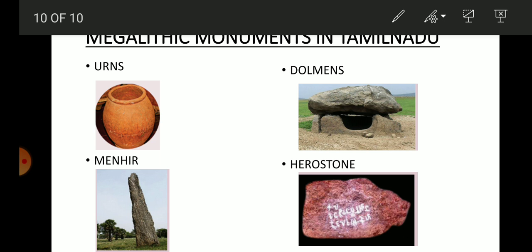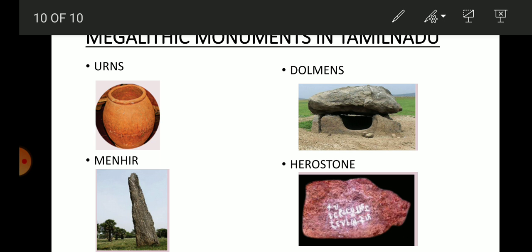Okay, finally, hero stone. So what is a hero stone? It is also a memorial stone. In this stone, the name of the hero of a battle, or any human being who did any heroic activity, will be written on a stone in remembrance.